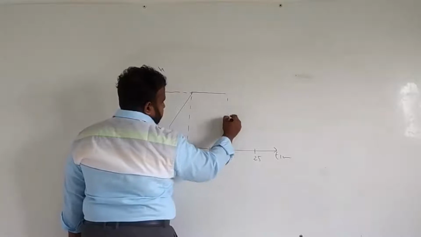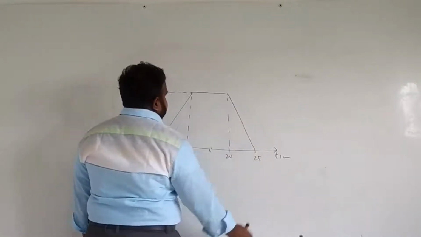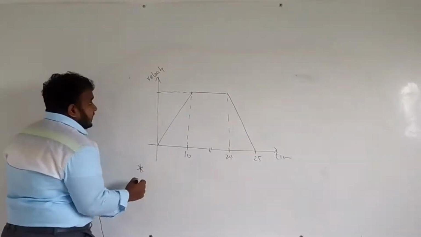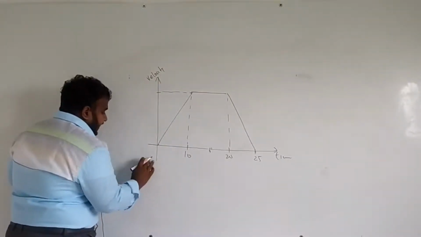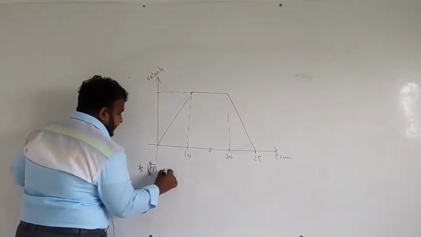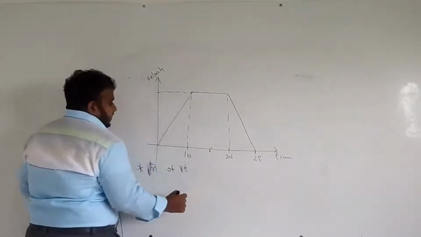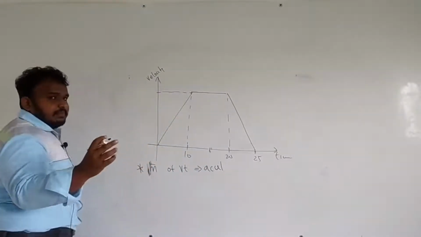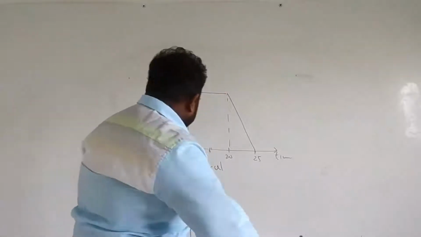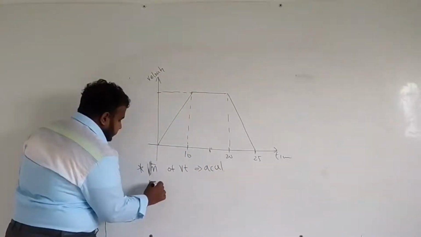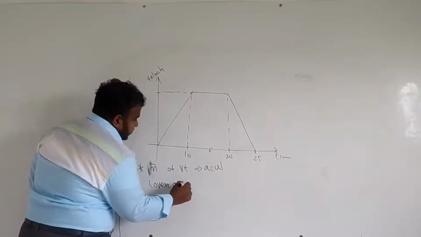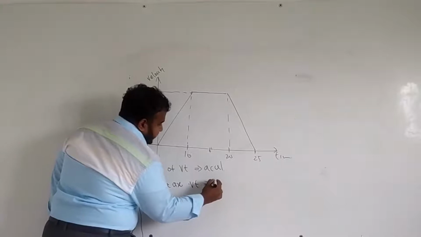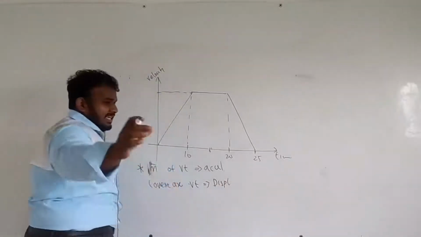The way it is happening, we know a very clear statement that the gradient of a VT graph gives you the acceleration. Those are the key points in physics, right? Also, the covered area of a VT graph gives you the displacement. So these are the key points that you have.